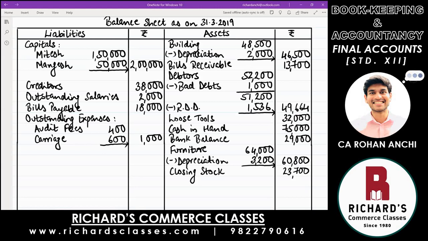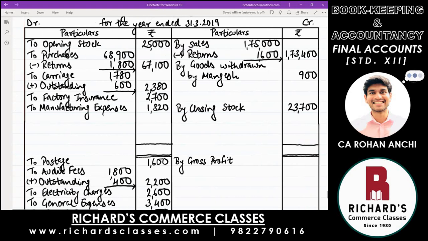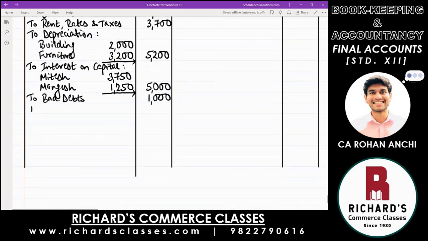Okay. The second effect of RDD, since it is a possible loss which may happen in the future, take that to the profit and loss account again on the debit side. Just like you wrote bad debts, below that write to RDD, 1,536.